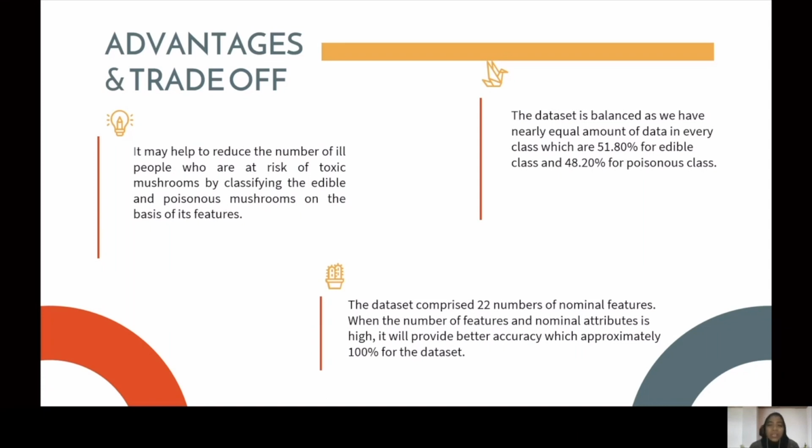It can be inferred that the dataset is balanced because we have nearly equal amounts of data in every class, which are 51.80% for the edible class and 48.20% for the poisonous class. This indicates that better accuracy can be achieved with this nearly balanced dataset. So we can say that our dataset is balanced.